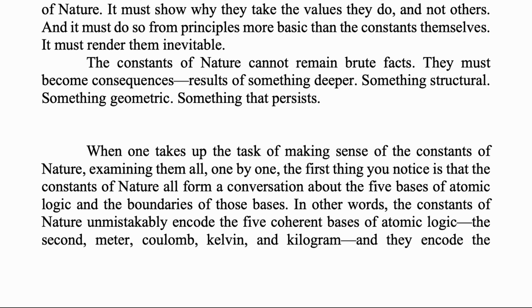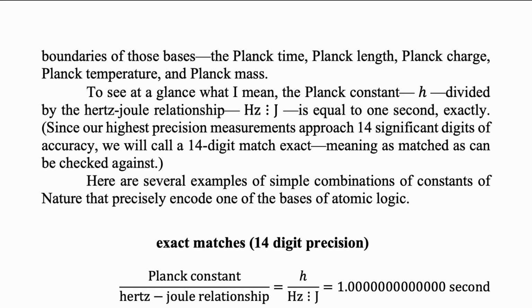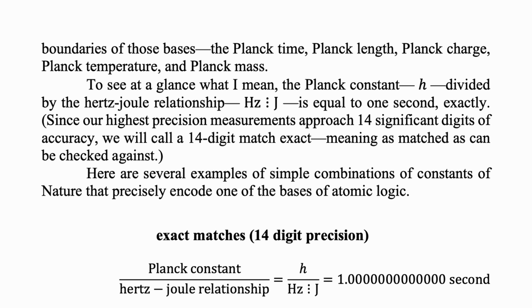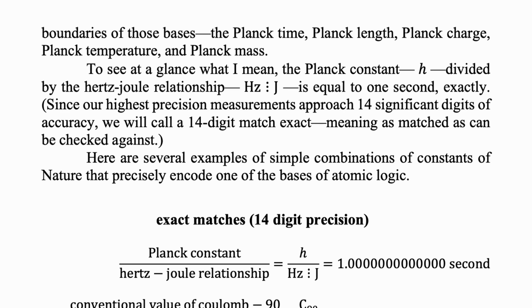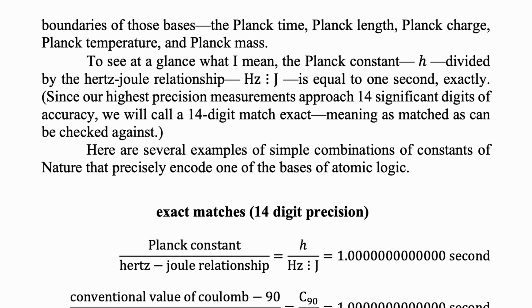In other words, the constants of nature unmistakably encode the 5 coherent bases of atomic logic: the second, meter, Coulomb, Kelvin, and kilogram, and they encode the boundaries of those bases: the Planck time, Planck length, Planck charge, Planck temperature, and Planck mass. To see at a glance what I mean, the Planck constant divided by the Hertz-Joule relationship is equal to 1 second, exactly.